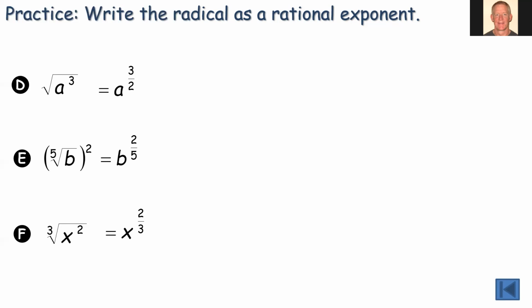Now, the easiest mistake to make is to get the index in the wrong place, right? To get the numerator and denominator backwards. So you just have to do enough of these to get your process down. But the key is to always put the index in the denominator first, and that only leaves you with the numerator to put the exponent.